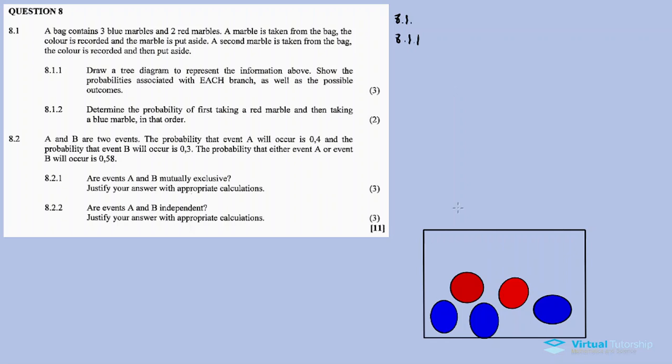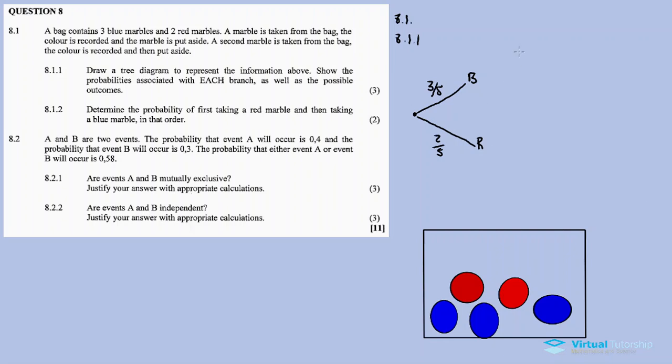So for the first event, I can either choose a blue or I can choose a red, right? So what's the probability of me choosing a blue? I have 3 options out of 5. So it's 3 out of 5. Right, and then for red I have 2 options out of 5. Yes, this is the first event.